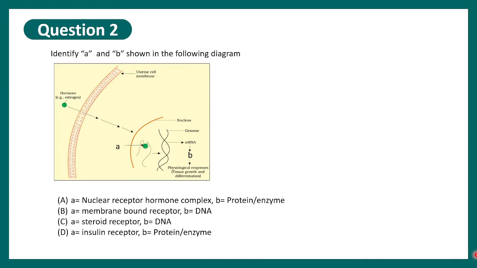Question number 2. This is another diagram type question which says: identify A and B in the following diagram. The options are: A equal to nuclear receptor hormone complex, B equal to protein or enzyme; A equal to membrane bound receptor, B equal to DNA; A equal to steroid receptor, B equal to DNA; A equal to insulin receptor, B equal to protein or enzyme. And the correct option would be option A,